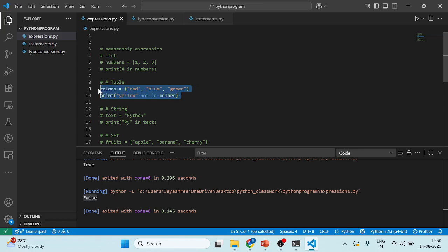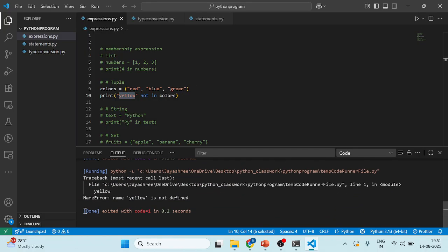So here also, yellow is not there in what we have given in that variable. In the statement it is not there, so it will print an error, saying it is not defined. Okay, suppose I take red.